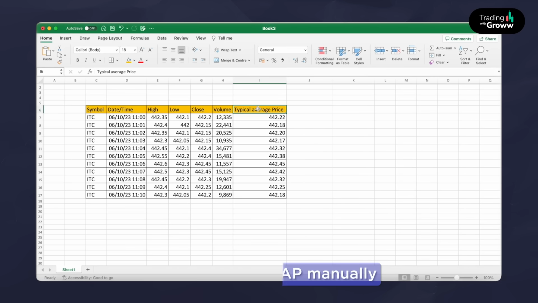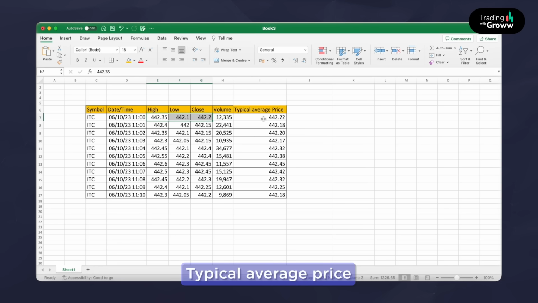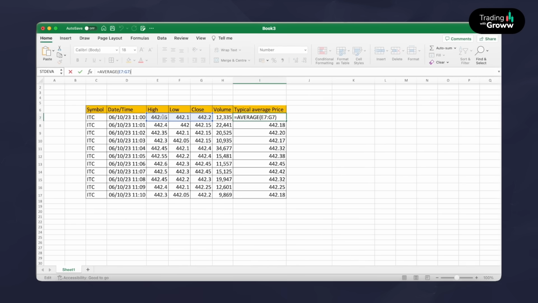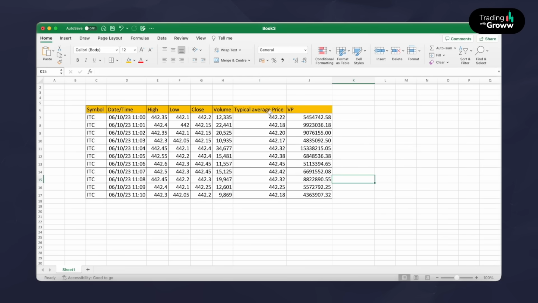So first we are going to calculate the typical average price. Typical average price is nothing but the average price for that candle using the high, low, and close values. For a candle, you have open, high, low, close, so you ignore the open. Using the high, low, close values, you calculate the average price. You calculate this typical average price for all these values from 11 o'clock to 11:10. I'm calculating one by one, so it just gives me the typical average price. Using this typical average price only, we are going to calculate the rest of the values.